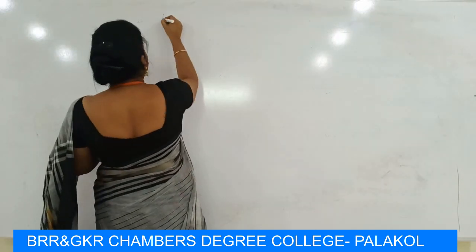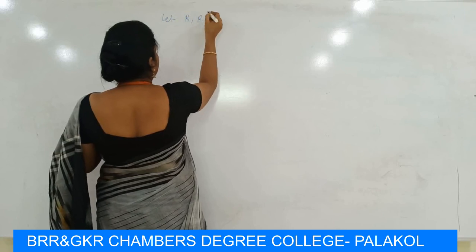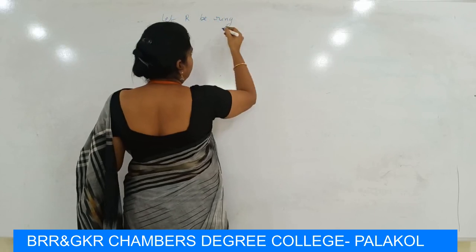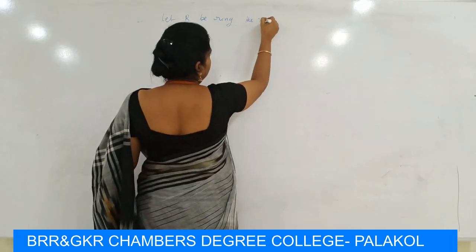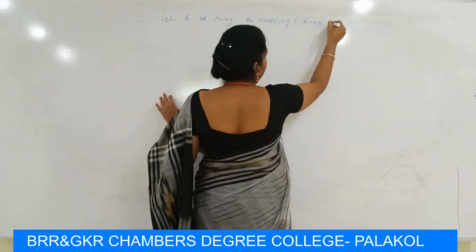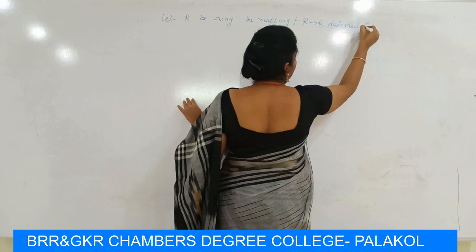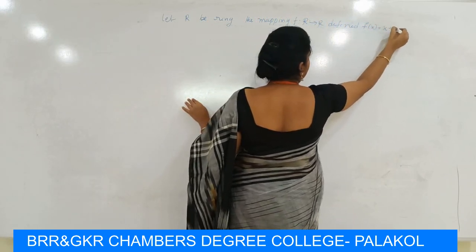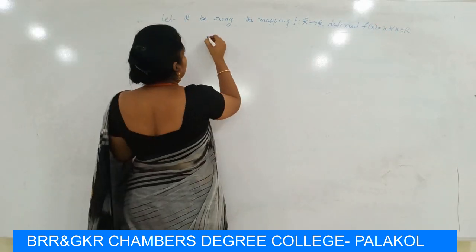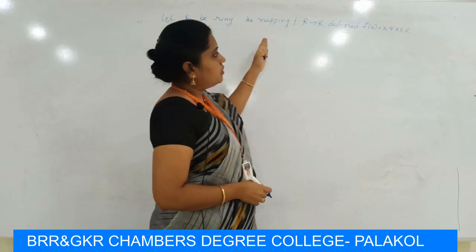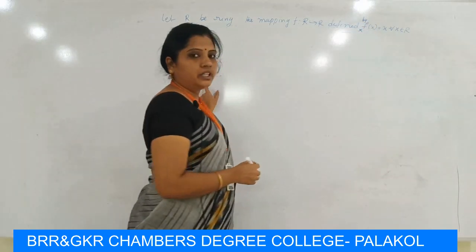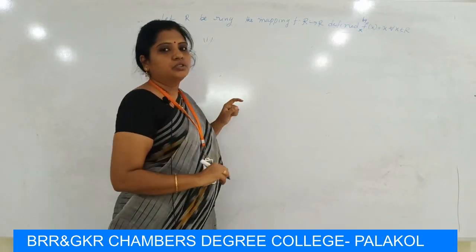Let R, R' be two rings, the same set R. Let R be a ring, the mapping f maps R to R defined by f of x equal to x for all x belonging to R. Is it a homomorphism? So I will verify that f maps R to R' is defined by f of x equal to x for any x belonging to R.